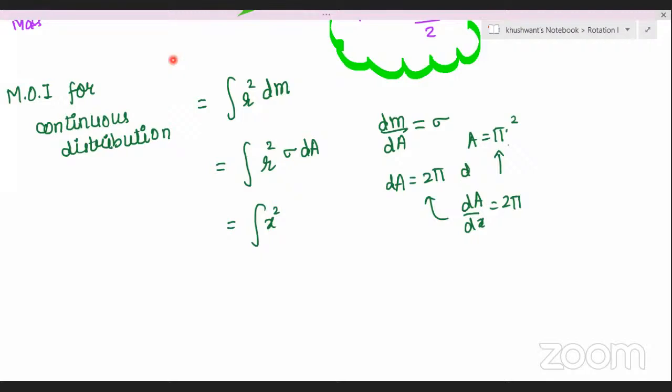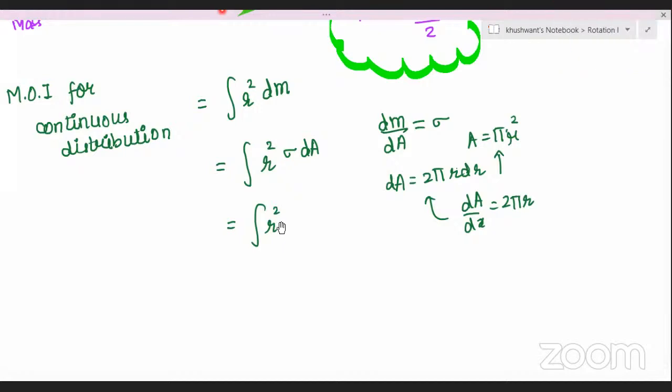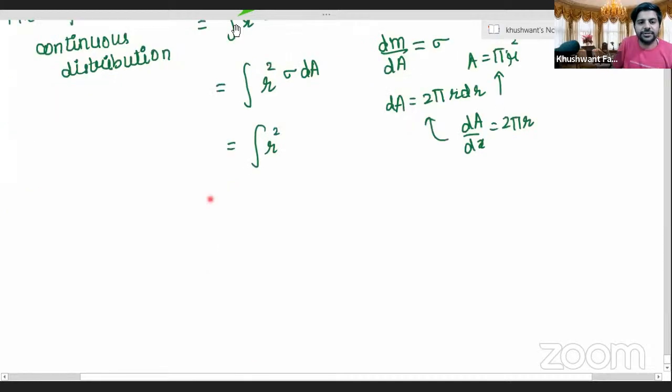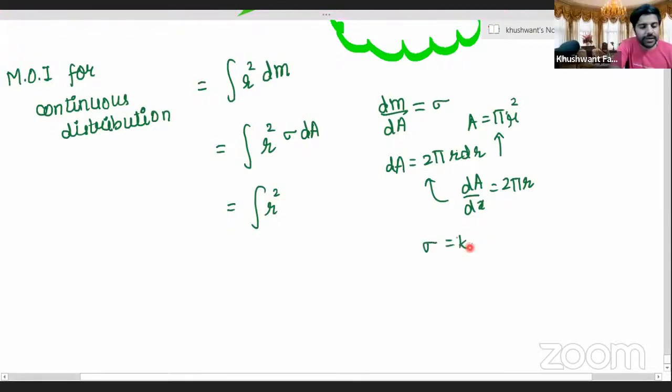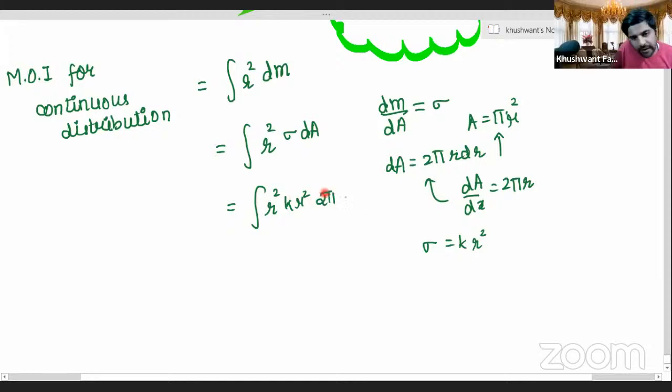So let's write it in terms of r only because we have followed the r notion. So here is r. What was sigma given in the question, Praveen? Sigma was given as kr square, right? So sigma is kr square. Let's substitute it here. Kr square. And what is dA here, Praveen? 2 pi r dr, sir. 2 pi r dr. Okay.